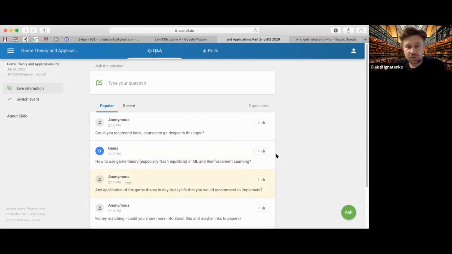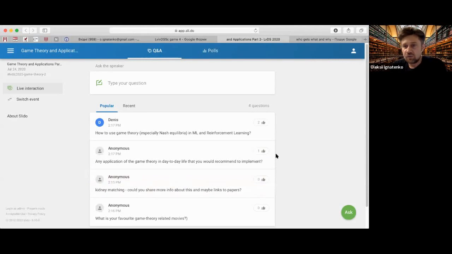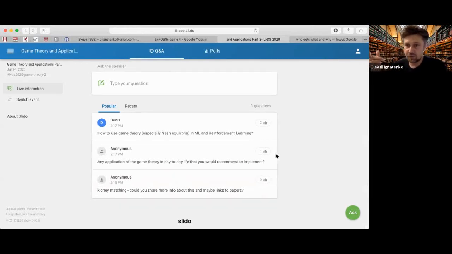About books and courses, the list of books I will write in Slack, and about courses, if you use Coursera, there are a couple of very good courses I can recommend. First of all, it's the Stanford courses, Game Theory 1 and Game Theory 2.